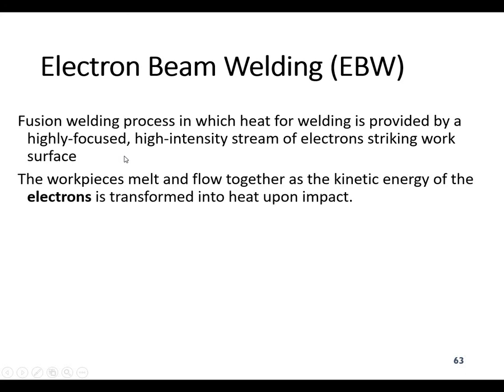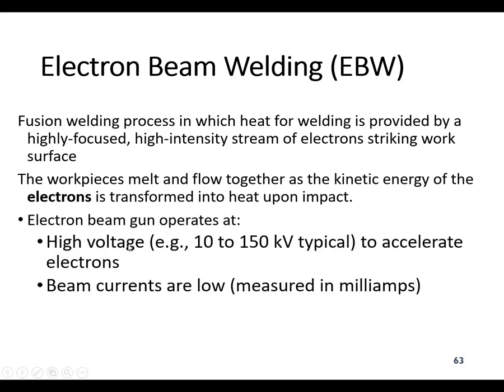These electrons are generally generated by a high electric current, and once the electrons fall on the surfaces of the workpiece in the vacuum chamber, due to the kinetic energy of the electrons the surface of the workpiece is melted, and then due to the heat welding takes place. Okay, this electron beam weld gun generally operates at a high voltage of 10 to 150 kilovolts to accelerate the electrons, and beam currents are generally low, in milliamperes.